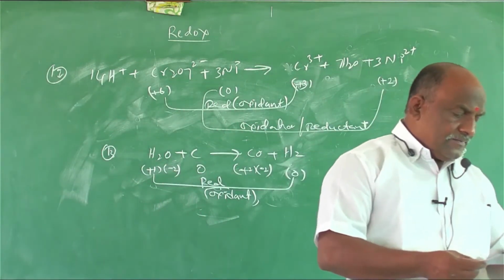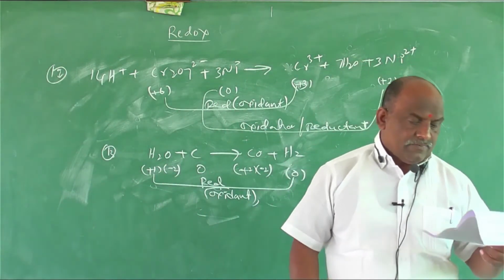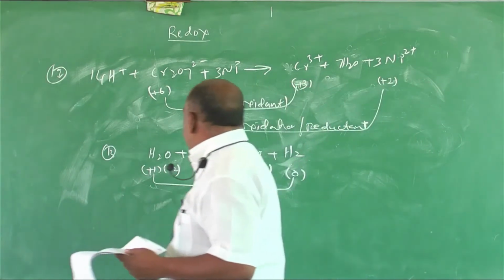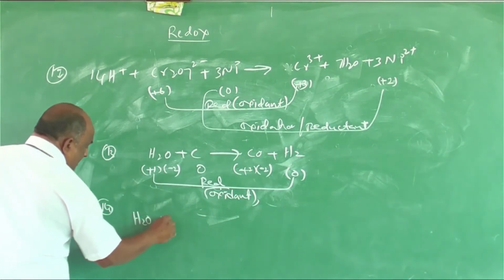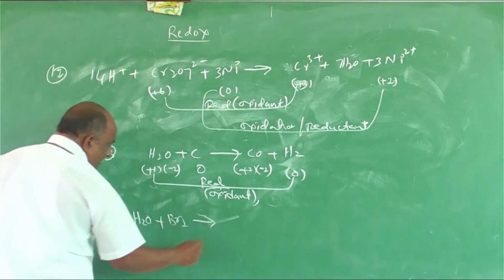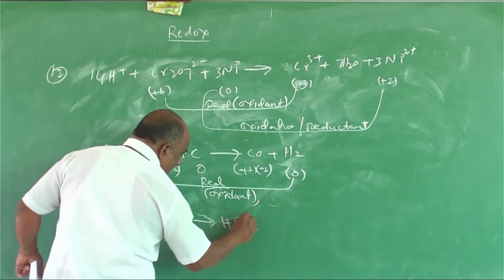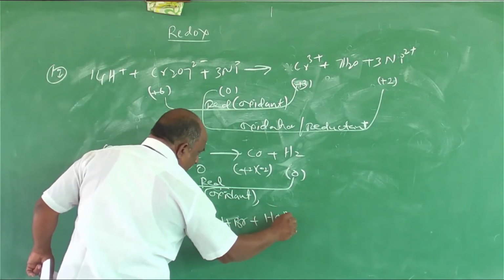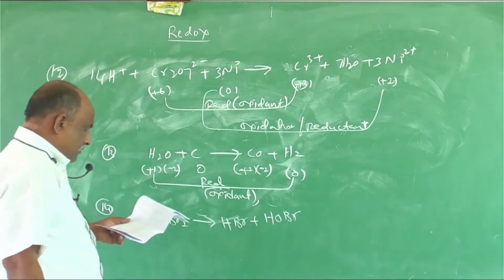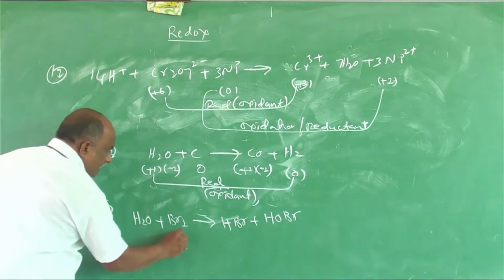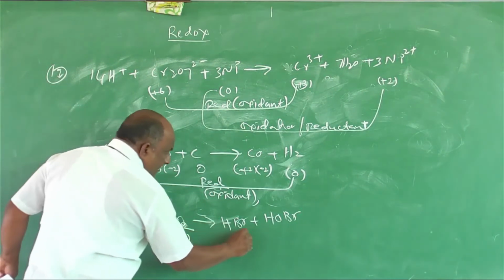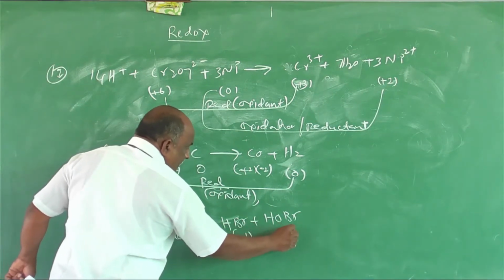And the 14th: H2O plus Br2 gives rise to HBr plus HOBr. What is bromine here? 0. Here bromine is -1.